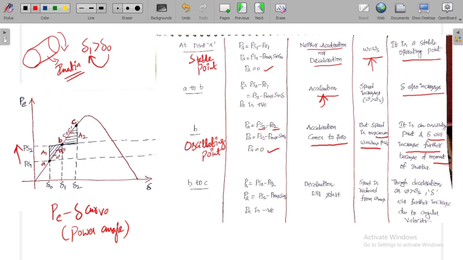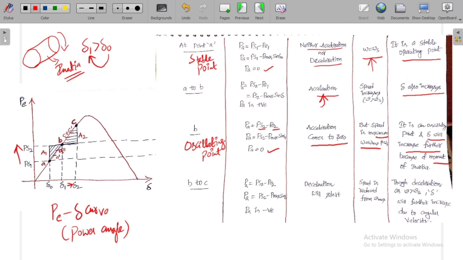Now what happens from B to C? When the movement is from B, why is it moving from B to C? Because as delta is increasing further, from delta 1 to delta 2, the electric power will also increase. You know that the electric power, if you observe from this equation, depends upon the maximum power transfer and angle delta. As delta is increasing, electric power also increases. That is the reason why you have the variation of the operating point from B to C.